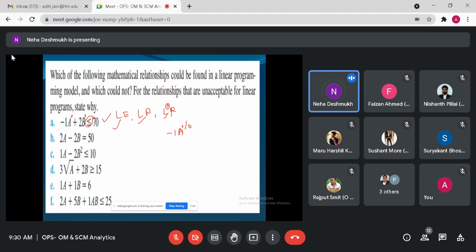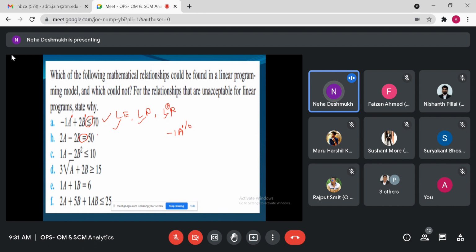Okay. Now the second one, B1. Is it linear? It is linear, but it has an equality symbol, equal to. No issue. Linearity is not related to the conditional operators, right? It is only related to the power of the variables, the number of variables and their power, right?